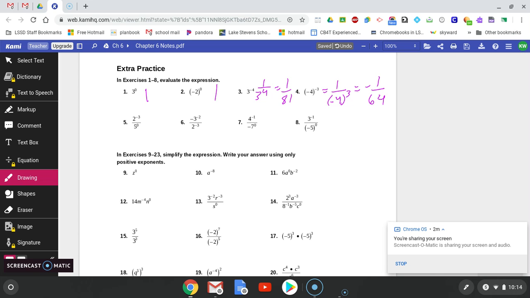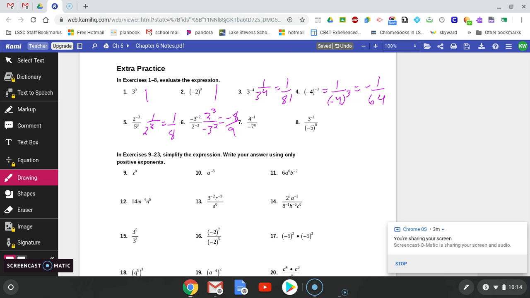The next one, 5 to the 0 power is just 1, and then I need to move the top part, 2 to the negative third, to the denominator so that it has a positive exponent. So I have 1 over 2 to the third power, which is just 1/8. The next one, both of them have a negative exponent, so both of them are going to flip positions, and become 2 to the positive third over negative 3 to the positive second. Notice my negative 3 to the positive second power is the 2 that became positive. The negative 3 on that base stayed a negative 3. We didn't change that base at all. So this would give me a negative and then 8 over 9. Again, it doesn't matter where the negative is. If you put it down with the 9, that's great too.